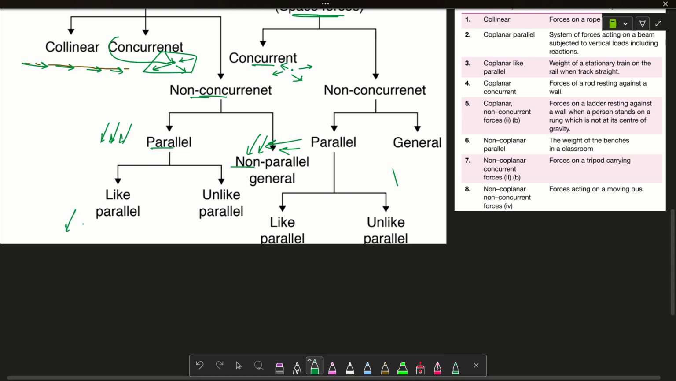Unlike parallel means they are parallel for sure, but if you observe, in like parallel all the forces have their tail on the same side and head on the same side. In unlike parallel, someone has a tail here and someone there, so all the tails are not on the same side and all the heads are not on the same side. That is known as unlike parallel. So here we are done with the classification of forces.